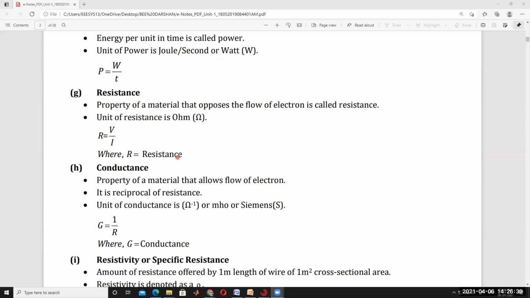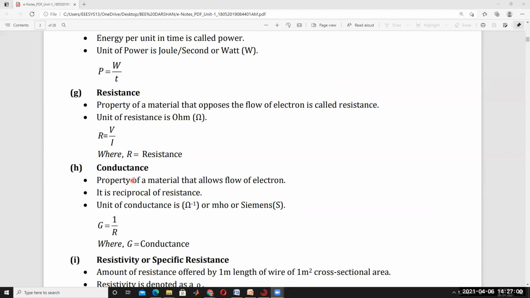It's clear. And then conductance. The property of the material that allows the flow of electrons is called conductance. So it is the reciprocal of resistance. G is equal to 1 by R. The reciprocal of resistance is called conductance, G.